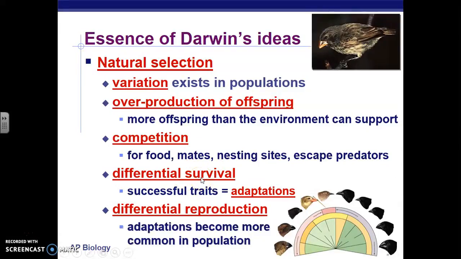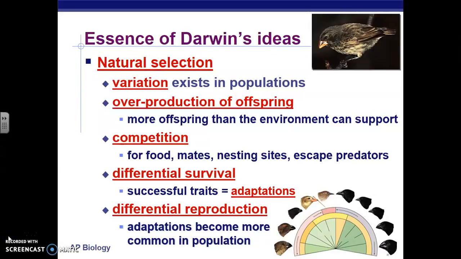Those that don't have the traits to get the food, or to find mates, or to escape predators will eventually die off, and as a result, only those that have the good traits will survive and be able to reproduce. If you reproduce, those traits are passed on to offspring, whereas those that weren't able to survive in the environment don't get to pass on their traits, and eventually those traits are no longer in the population, or are in the population at a much decreased amount.